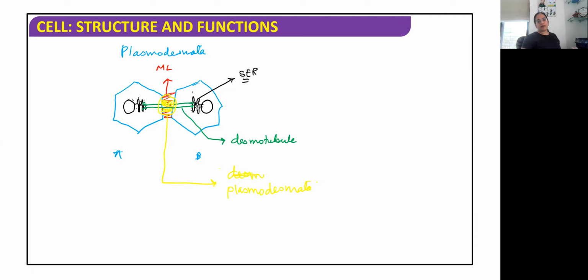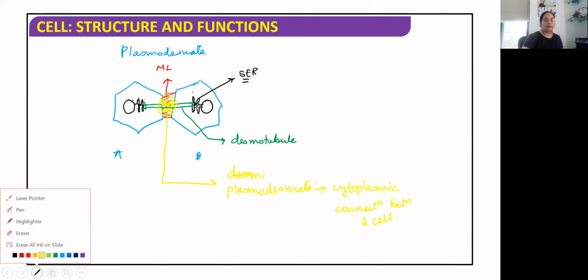The plasmodesmata is a cytoplasmic connection between the two cells. This is a cytoplasmic connection between two cells. Understood? And this is a characteristic feature of the multicellular plant. Right? This is the characteristic feature of multicellular plants.